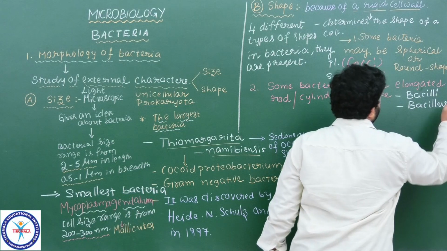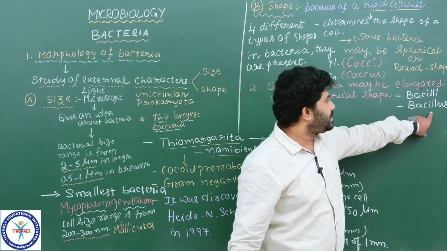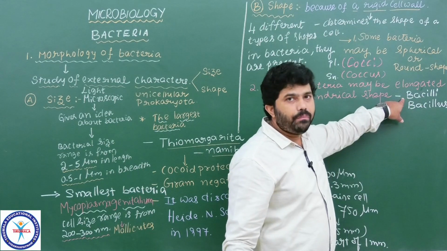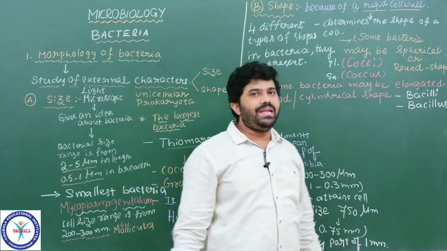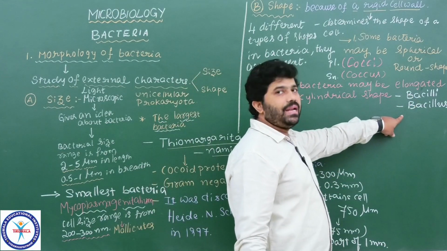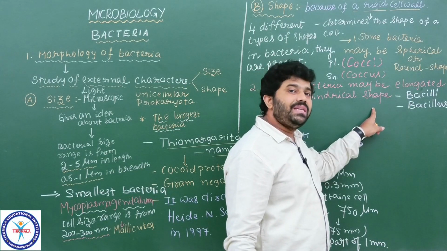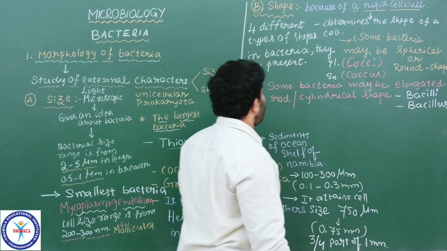Whenever you want to talk about a single bacterium, we use the term bacillus, and a group of bacteria collectively is called bacilli, plural word. Now got the point? So the term bacilli or bacillus relates to the shape of the bacteria. What is the shape of the bacteria we see here? Long cylindrical in shape or elongated shape.